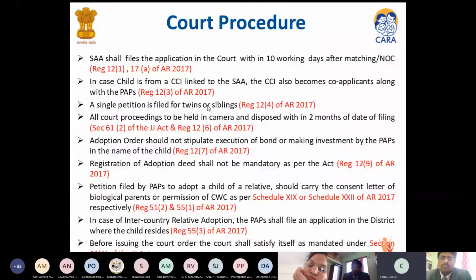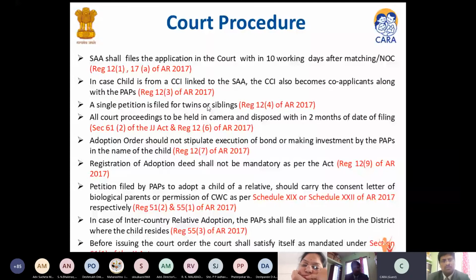To quote here, as per regulation 49, the older child, that is, a child above the age of 5 years, has to give his consent to be adopted. This is also enumerated in the list of documents that are attached with the petition that is filed in the court as per Schedule 9.